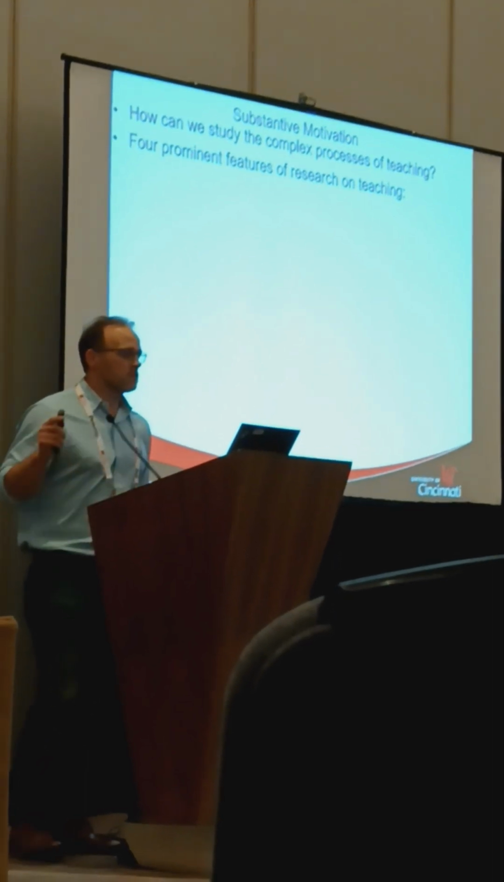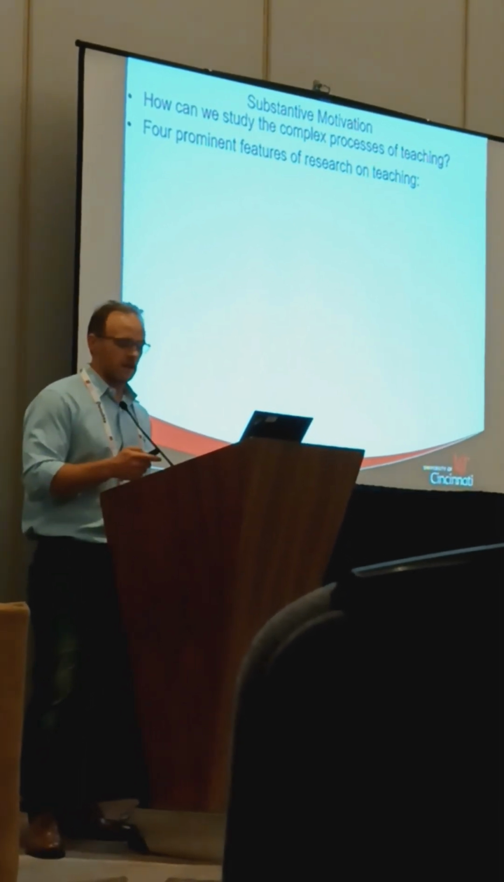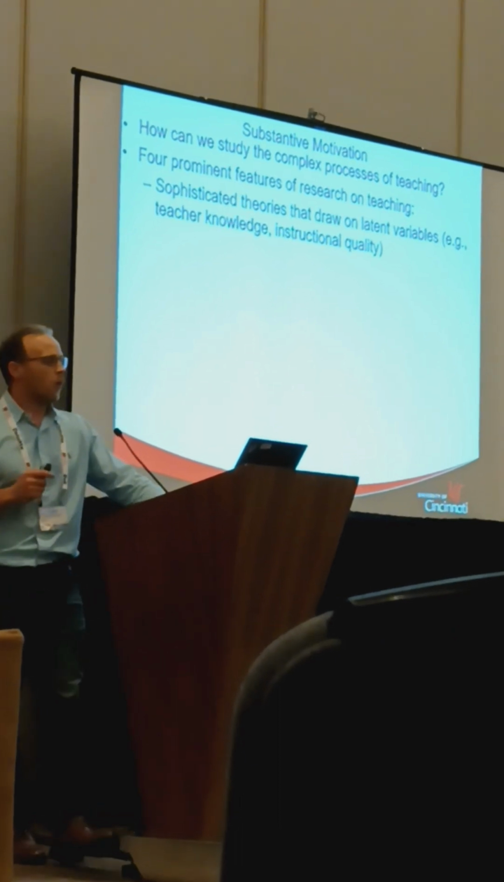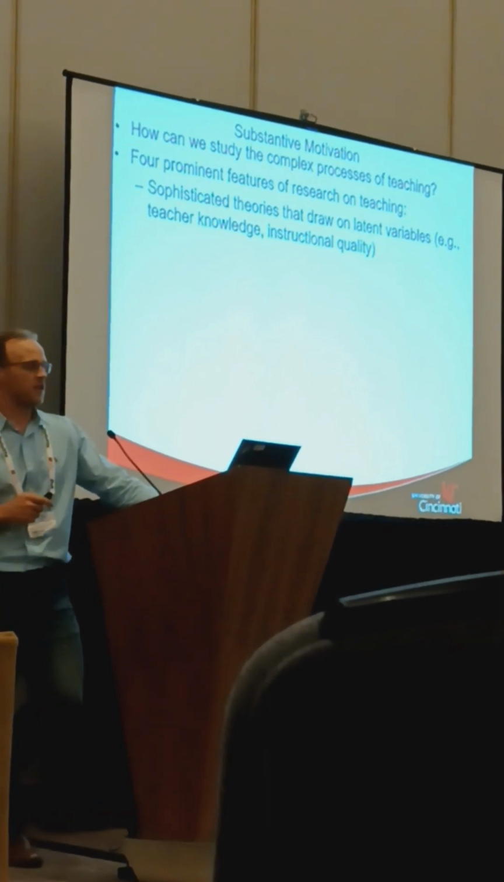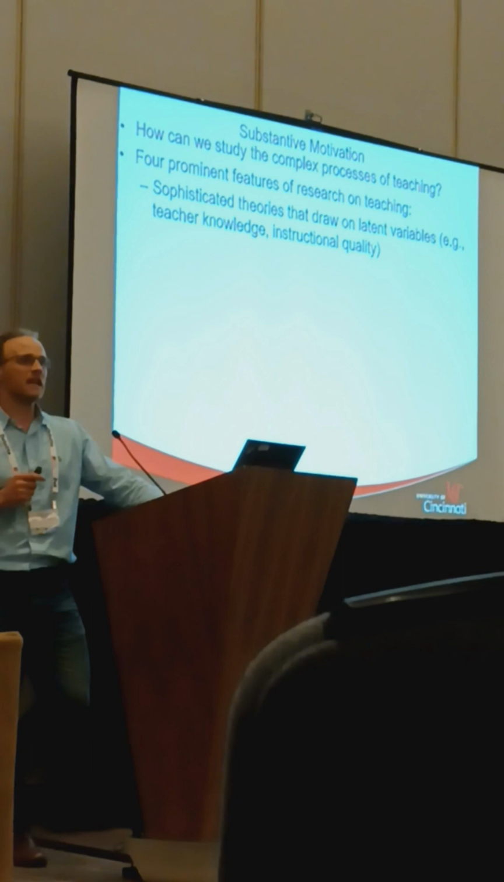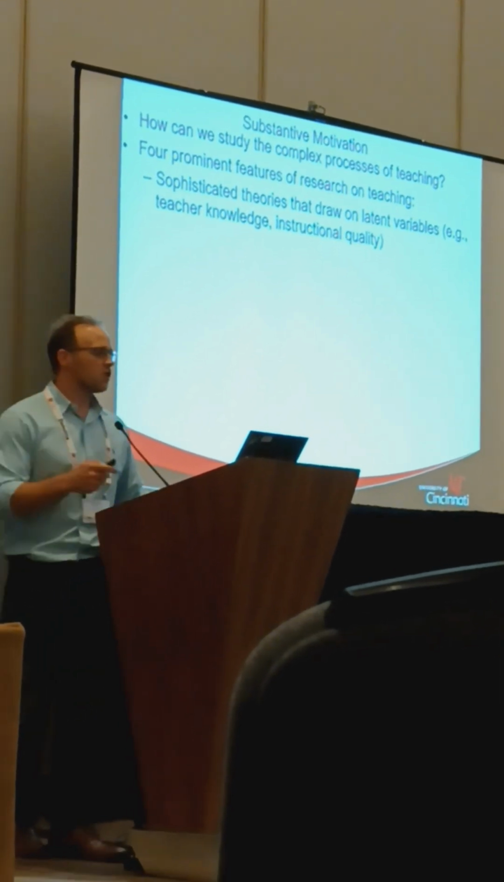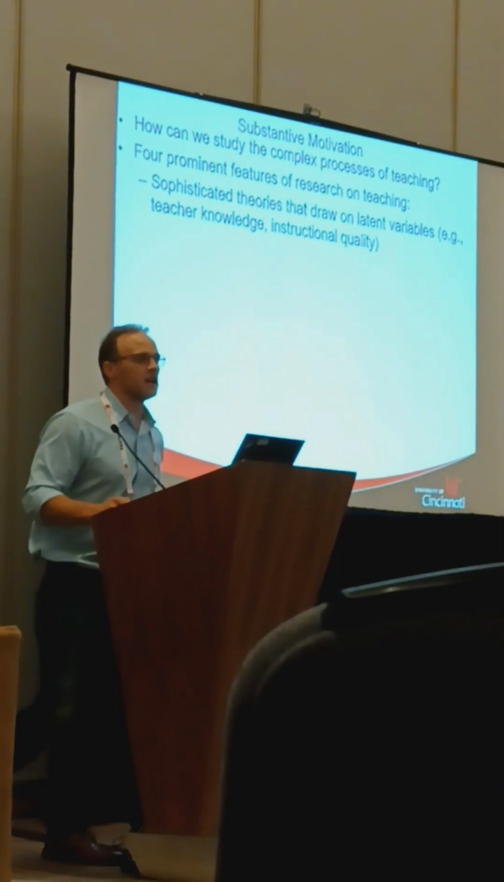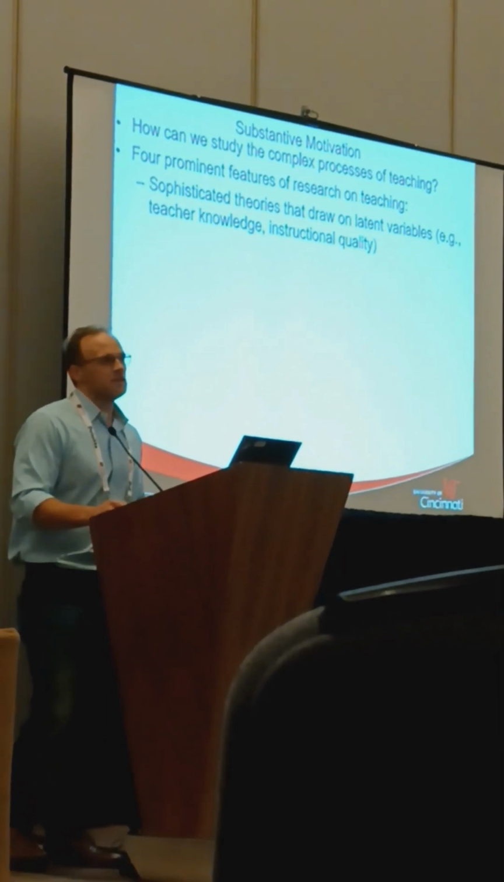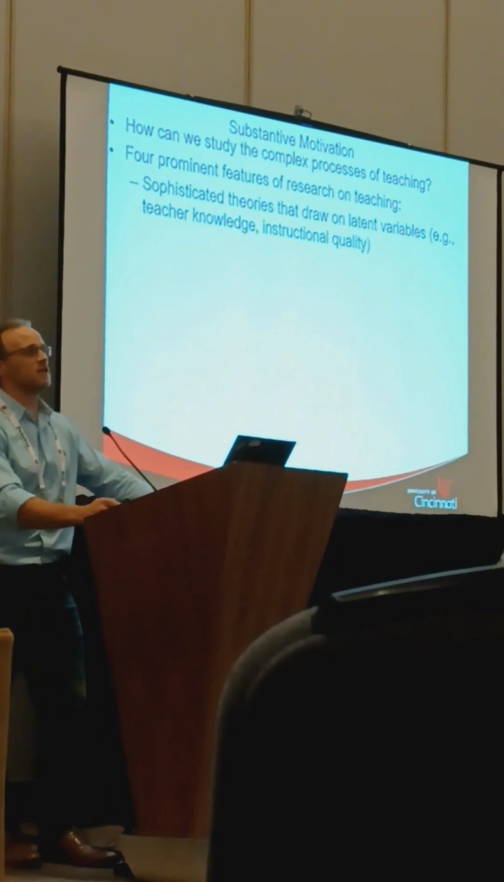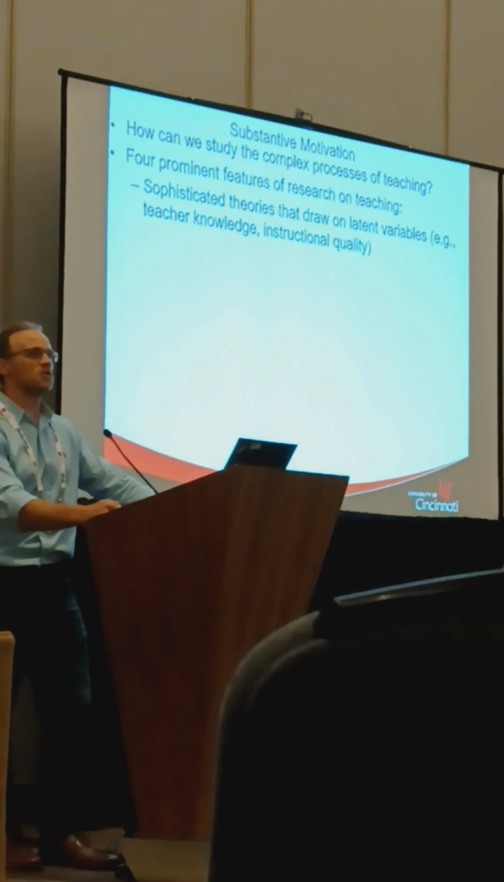So I'll talk about research on teaching, and research on teaching focuses on 4 prominent features. One is that we usually have very sophisticated theories that draw on latent variables. And so if you're familiar with teacher education or teacher training, there's usually 3 core constructs that we're really focused on. One is teacher knowledge, 2 is instructional quality, and then 3 is how that translates into student achievement.